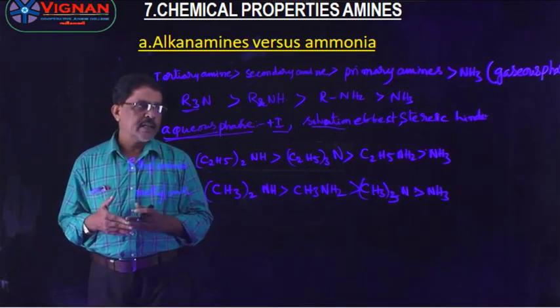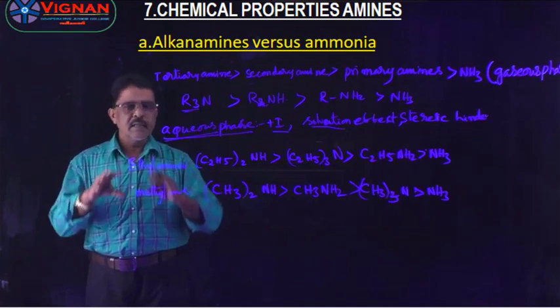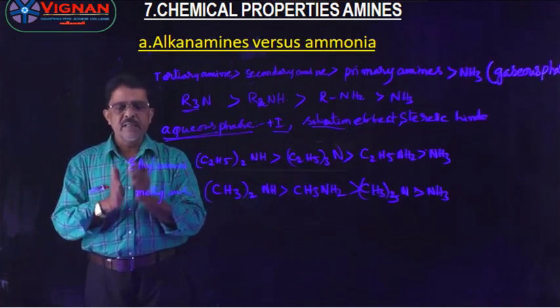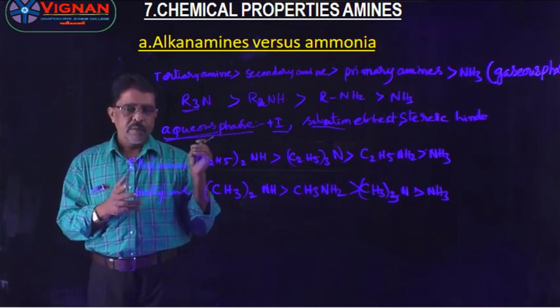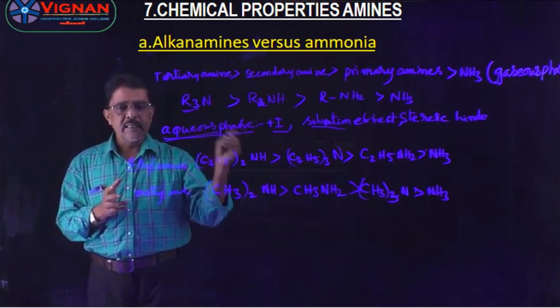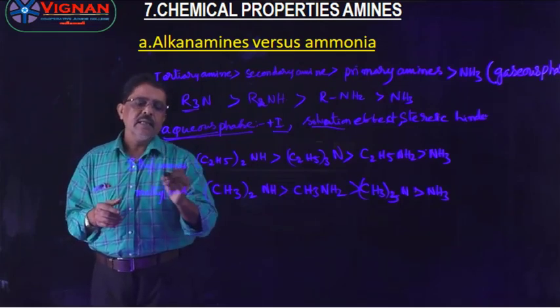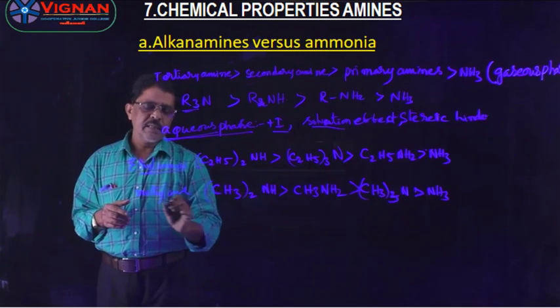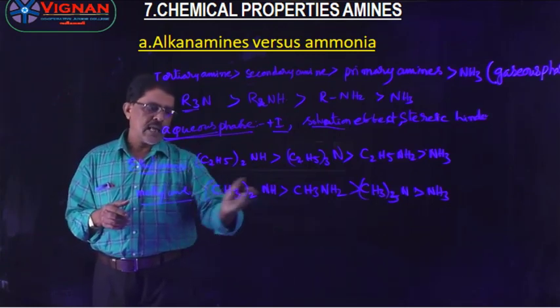Steric effect means steric hindrance is there: bulky groups are attached around the nitrogen atom, so there is less probability to donate the electron pair. So the order of basic nature of ethylamines and methylamines is as follows.